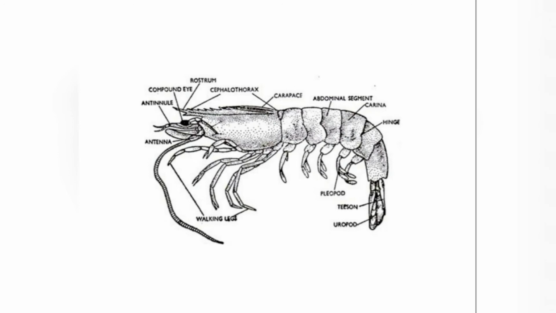Eyes are stalked. There is a conical telson at the end of abdomen. The important characters are they have jointed appendages, chitinous exoskeleton is present, also it has compound eyes. Economic importance are edible, discarded part are used as manure. A chemical substance called chitosan obtained from the prawn shells is used as painkiller.